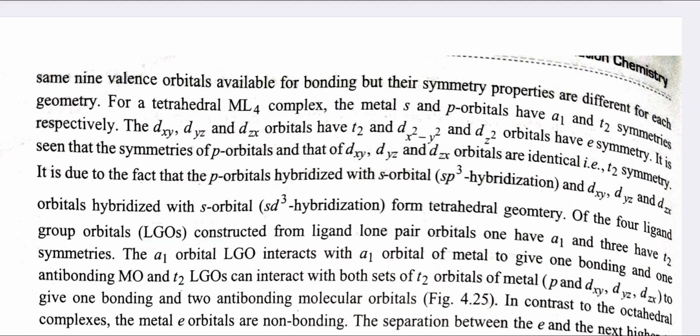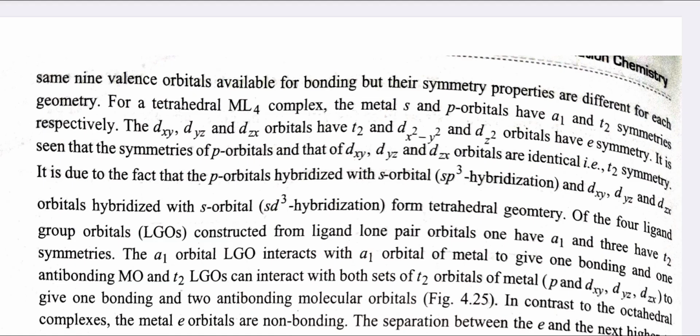The dxy, dyz, dzx orbitals have t2 and dx2-y2 and dz2 orbitals have e symmetry. It is seen that the symmetry of the p orbitals and that of the dxy, dyz and dzx orbitals are identical. It is due to the fact that p orbitals hybridized with s orbital and dxy, dyz, dzx orbitals hybridized with s orbital form tetrahedral geometry.